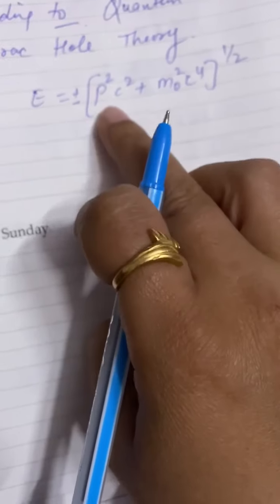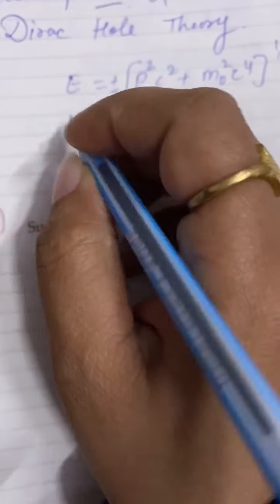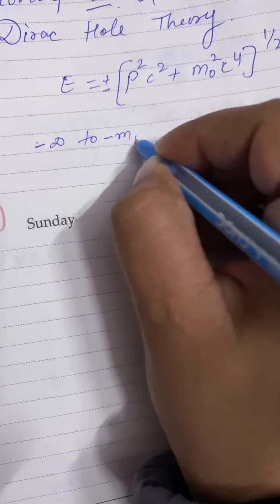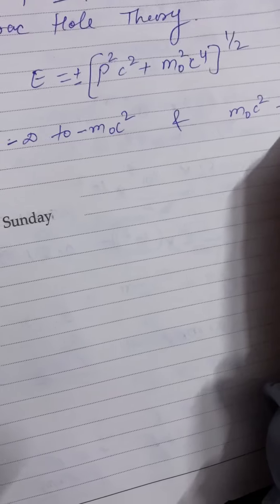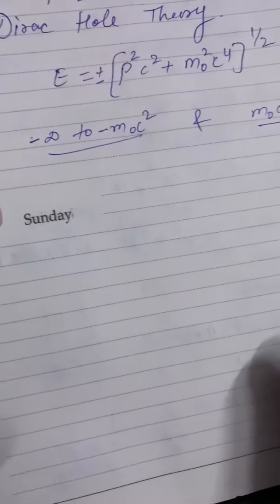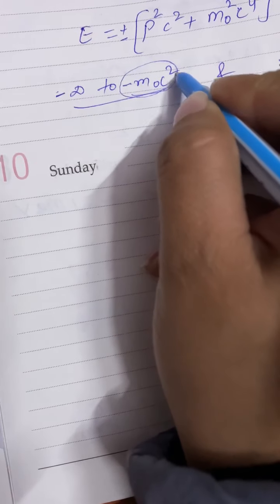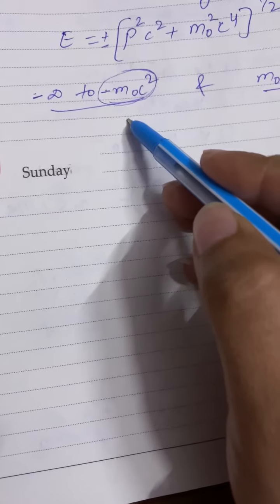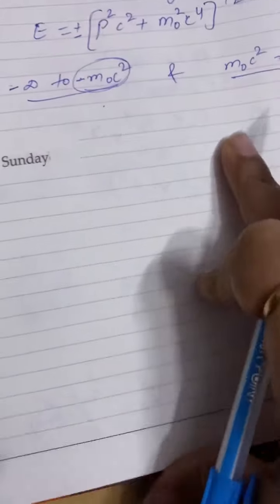When we solve this equation for the electron, there will be an energy range of the electron that varies from minus infinity to minus m0c², and m0c² to plus infinity. Here are the two ranges, but here we see that there is a negative energy state. Classically these energy states don't exist, but quantum mechanics states that, or we can say from Dirac's hole theory, we can explain this negative energy